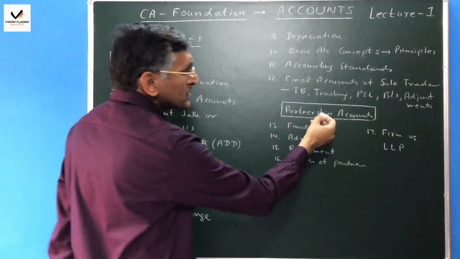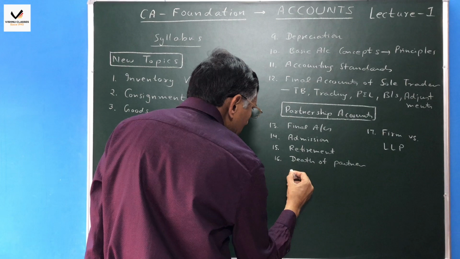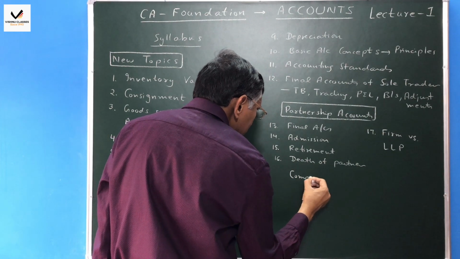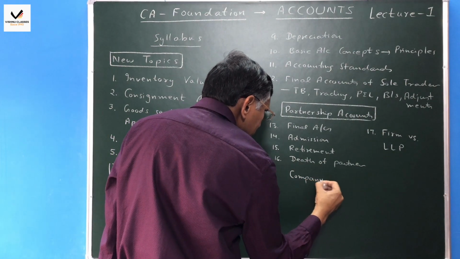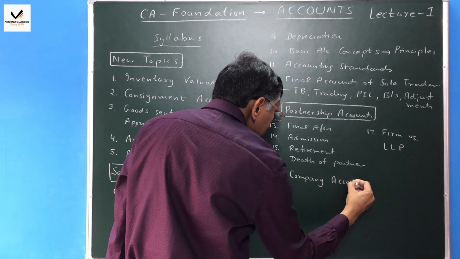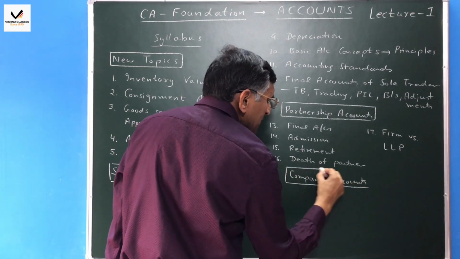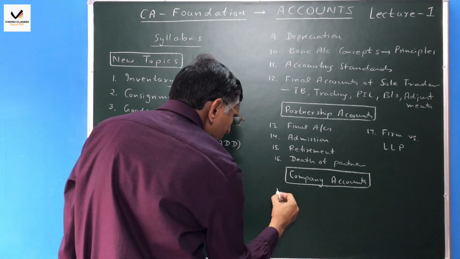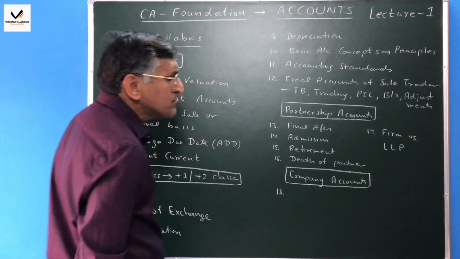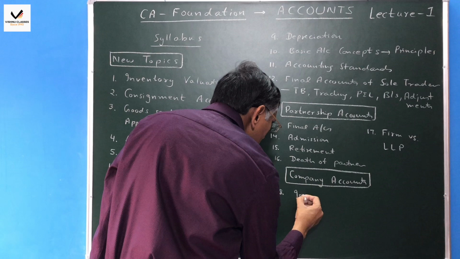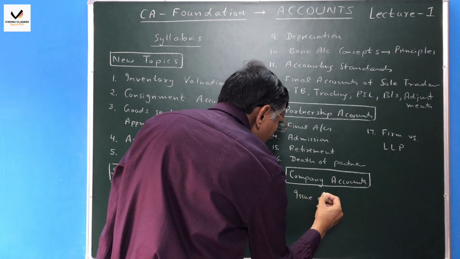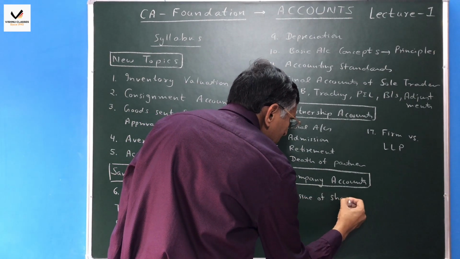Finally, we have topics related to company accounts. In company accounts, we have three topics. Number one is issue of shares and debentures.